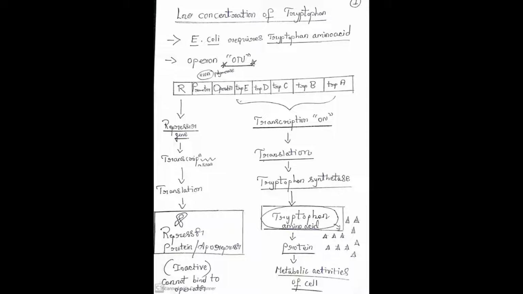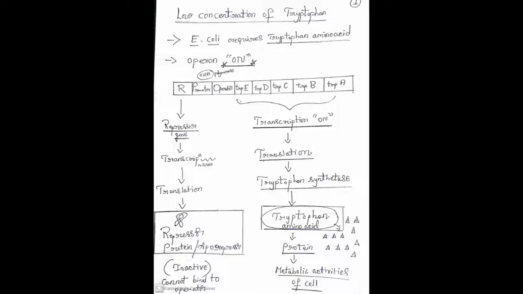Now you observe the structure of the tryptophan operon. R codes for the repressor gene. The repressor gene will be transcribed to mRNA. The mRNA will be translated to repressor protein. Just observe the repressor protein. It is an aporepressor, inactive.